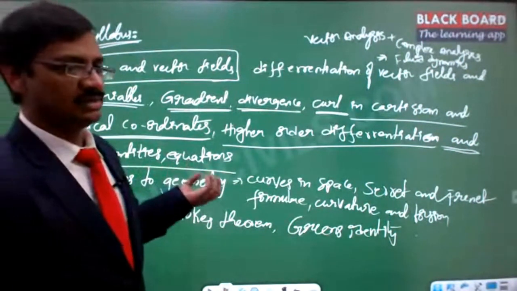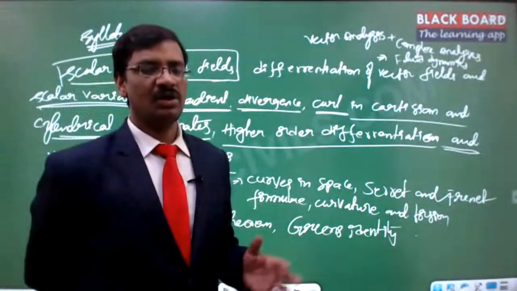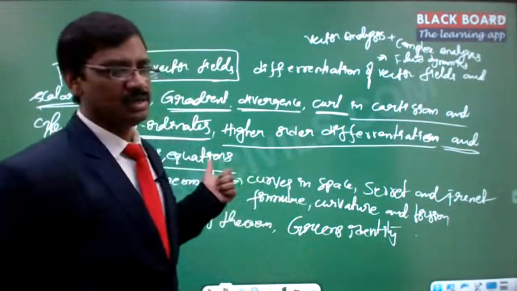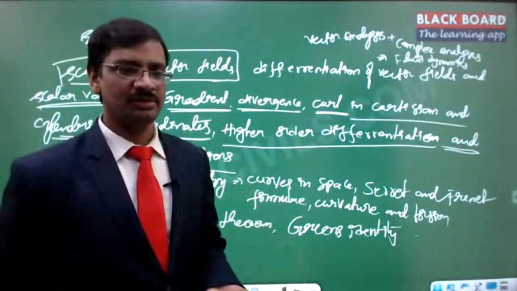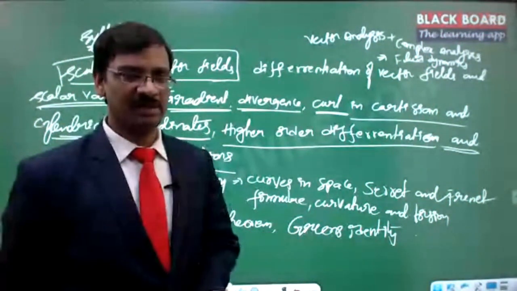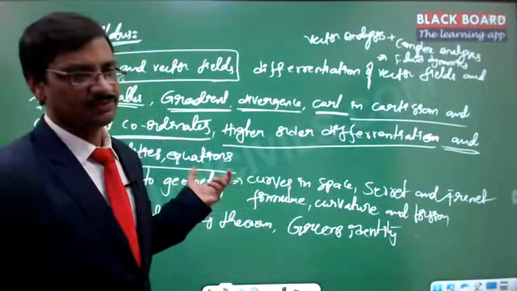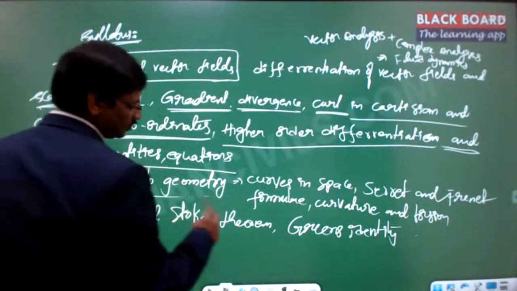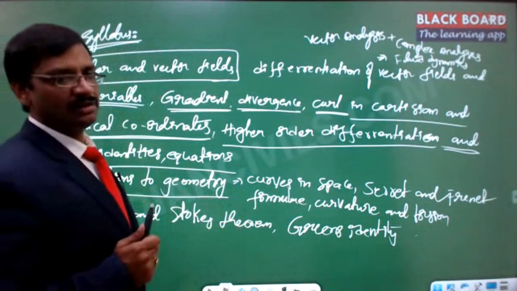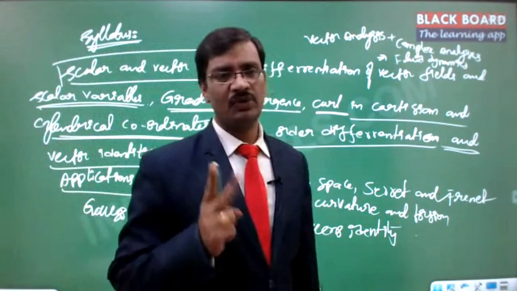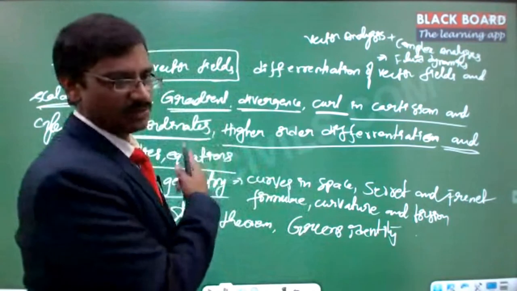So vector identities, certain identities are there, not one, I think there are 3-4 identities. So when we operate multiple times, del cross del cross del, if it is operated 3 times, then what is the expected result? Those are all the vector identities, and we'll be dealing with those things. And then applications to geometry, and this is where exactly the questions come. So there are only 2 sections where you can expect the questions from the entire syllabus.